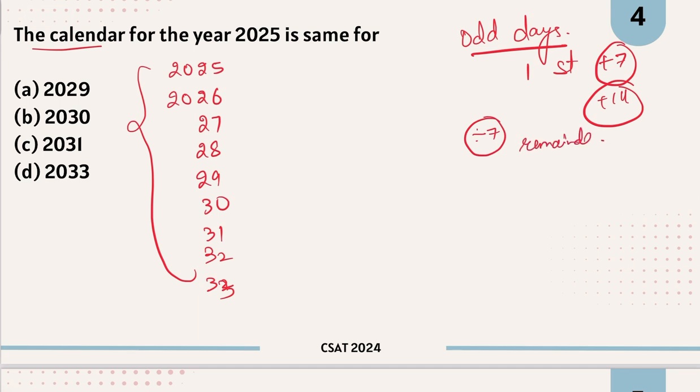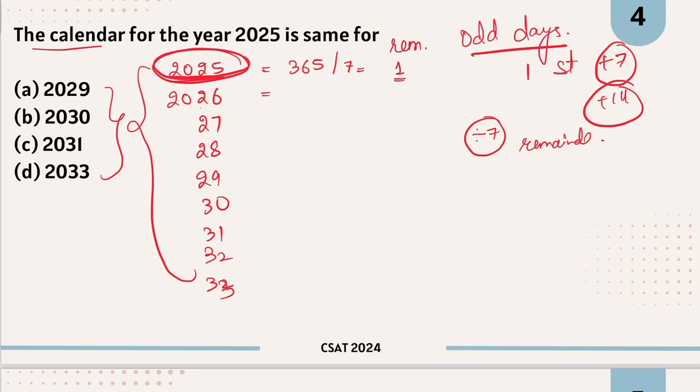For example, in the year 2025, okay, we have to see same calendar. So 2025 का first जो day है वो same होना चाहिए with any of these first day. Okay, so 2025 में कितने days होते हैं? 365 days. Divide this by 7, you will get remainder 1. This will be the number of odd days.